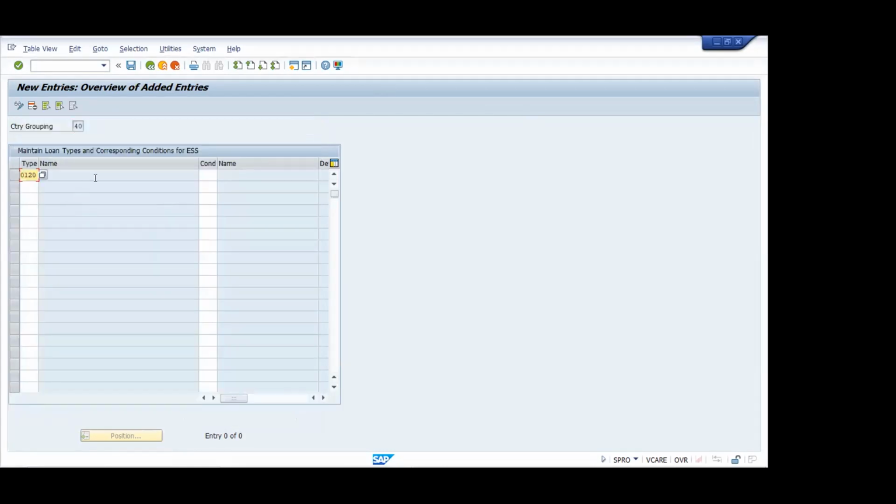Even if you have all these things in the back end, all the 8 types of loan will not be visible to the employee. Only what you mention here will be shown. Suppose you would like to show only education loan and personal loan, then you decide these are the only 2 things you'll show to the employee. Are you getting my point? Why are we doing it, Shrikant?